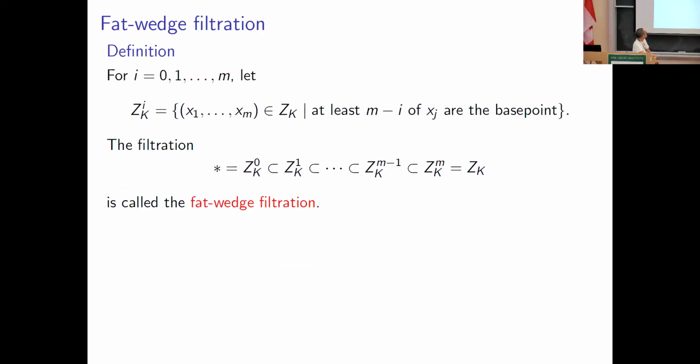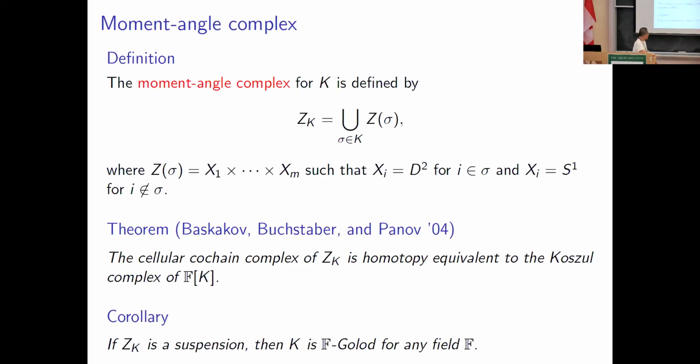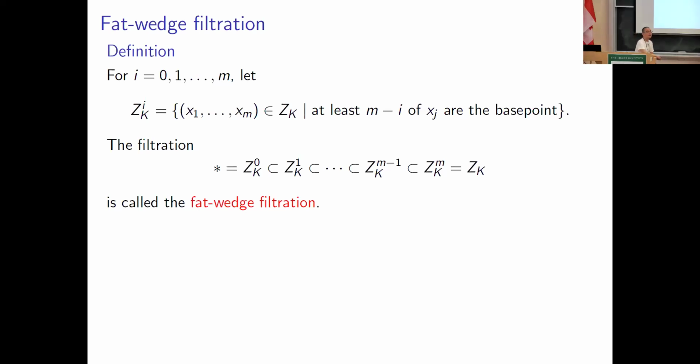All right. And my approach to the desuspension of Z_K is the fat wedge filtration, which I developed in theory with Cohen and Moseley. And here's the definition.